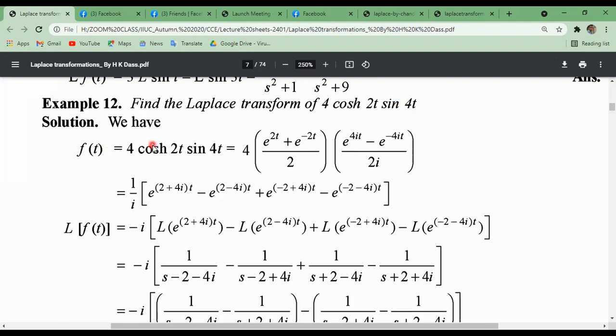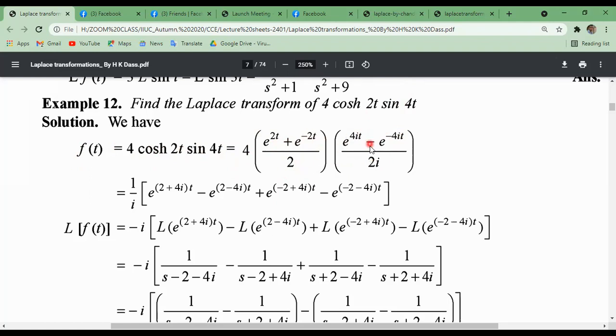Now f of t is given: 4 into cosh 2t sin 4t. This equals what? You must know cosh t equals, from the complex number relation between trigonometric functions and exponential functions, e to the power 2t plus e to the power minus 2t divided by 2, and sin 4t was e to the power 4it minus e to the power minus 4it divided by 2i. This is from the complex numbers chapter in our previous lecture.